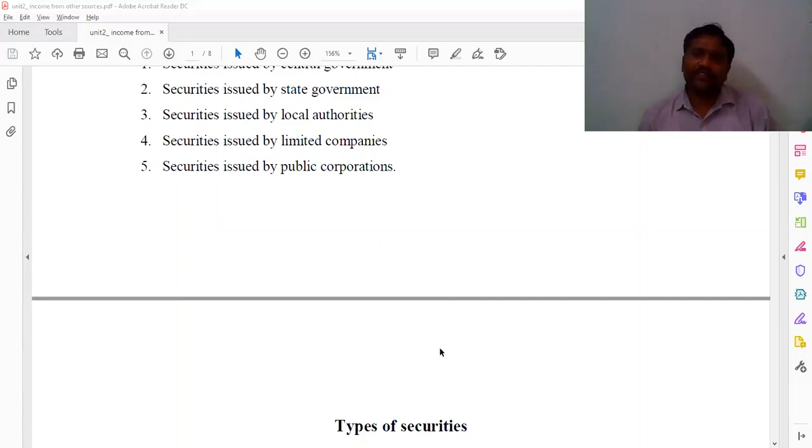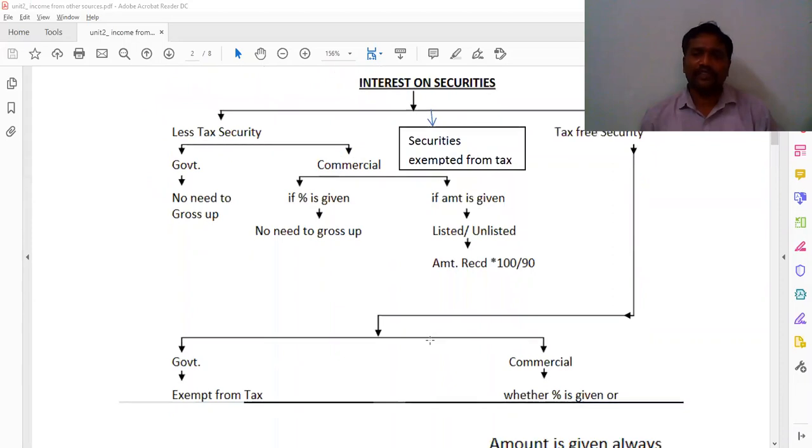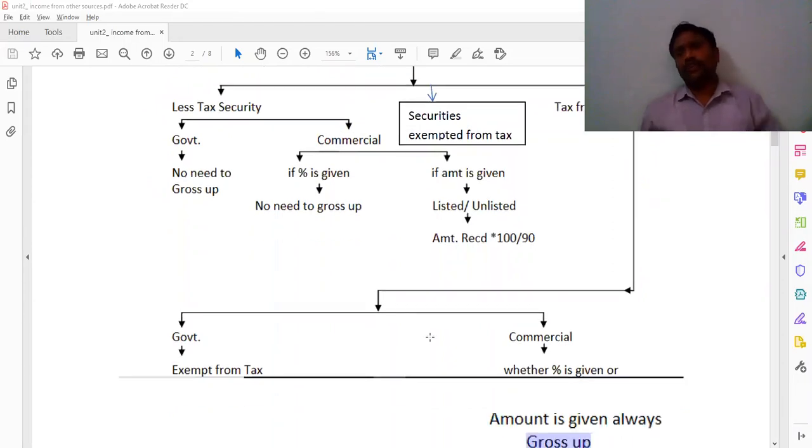Again, less tax securities are divided into two types: one is government, another one is commercial. Again, the commercial is divided into listed and unlisted. Similarly, the tax-free is divided into government and commercial. Again, the commercial is divided into listed and unlisted securities. So here we know whenever the government comes, we calculate in a single step.